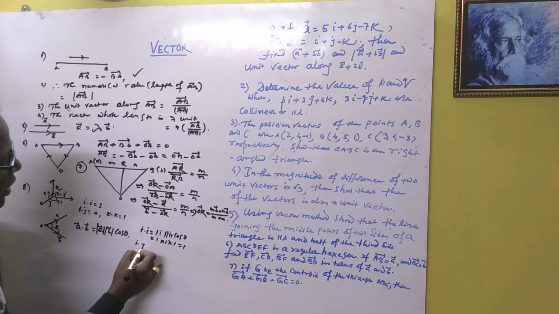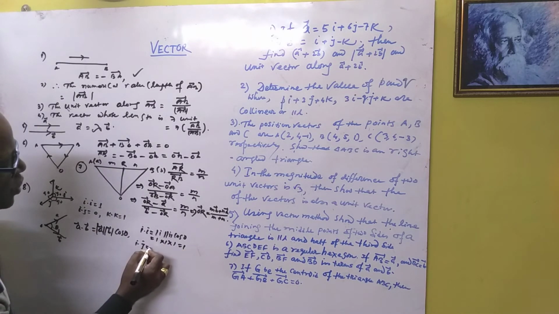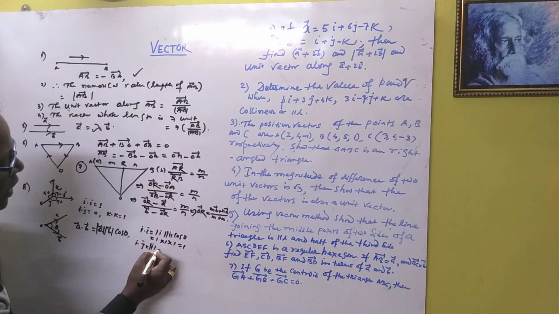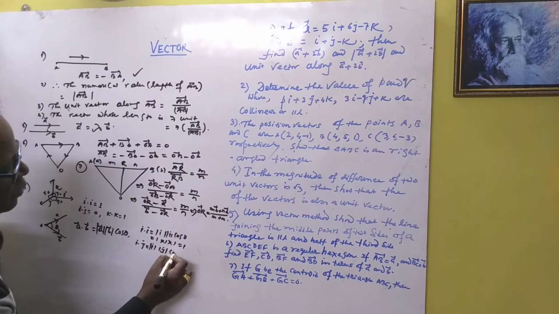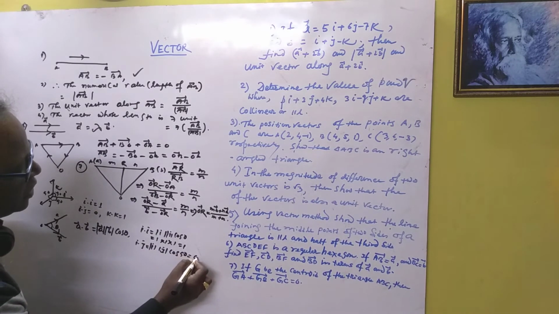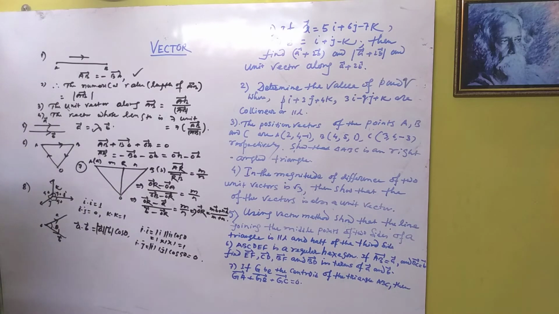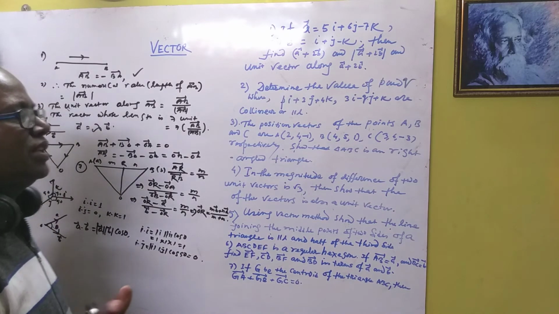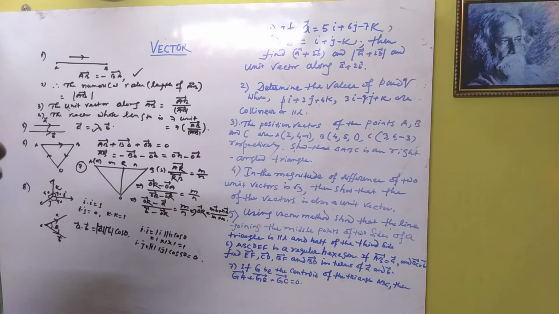But i dot j, you know they are mutually perpendicular vectors, that's why the angle between them is 90, so we write cos 90. You know that cos 90 is 0. So for the same vector, the dot product with i, j, k is 1. But if we take different ones like i dot j, j dot k, j dot i, their dot product is 0.